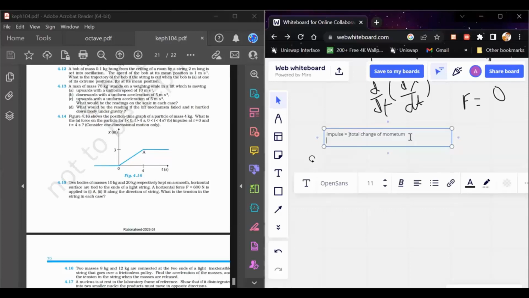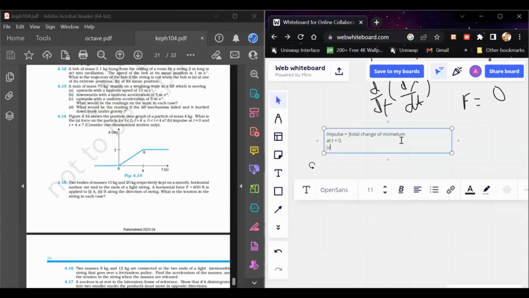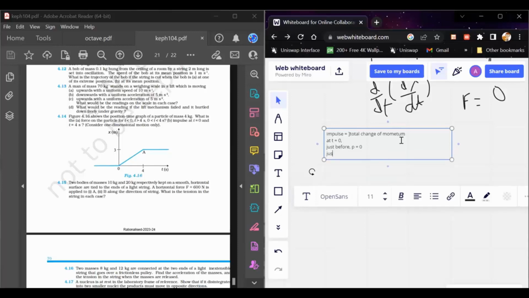So at t equals 0, just before, the momentum is equal to zero because there is no speed of the object. And just after, the momentum is m into v, and velocity is equal to dx by dt, which is 3 by 4.